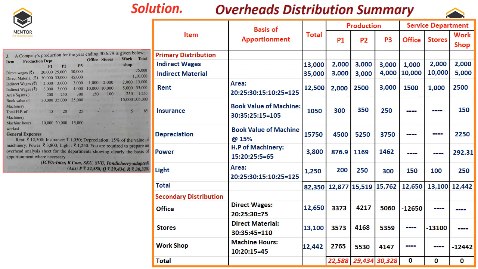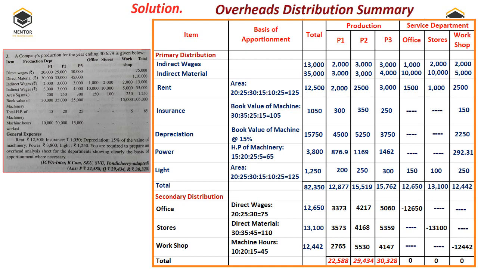Then finally we have the workshop. In which ratio? Machine hours ratio, because in the workshop machines will work, so we will use the machine hours ratio. That is 10 is to 20 is to 15, where I have eliminated 3 zeros. The total amount is 12,442. When you distribute this in the respective ratio of 10, 20 and 15, we get these values. Again I kept 12,442 in the workshop as a negative to make it 0.